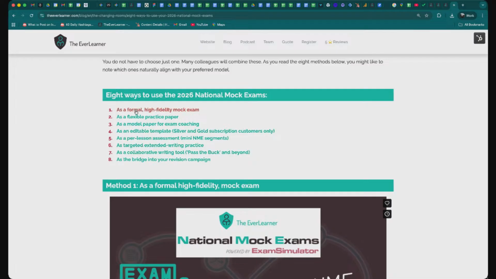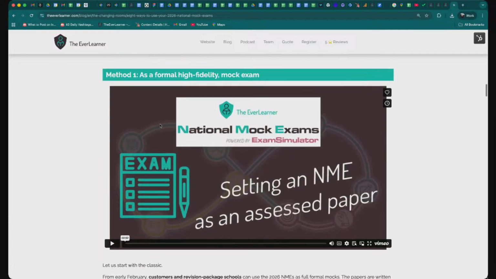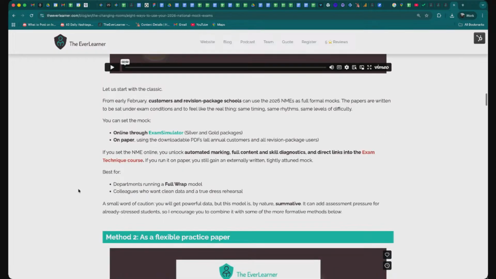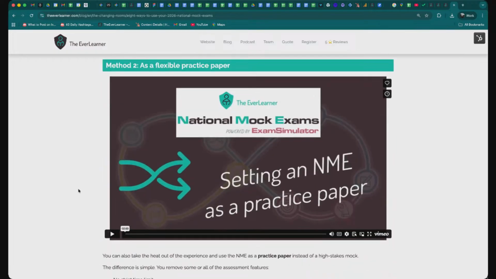As an example, the most fundamental, obvious one is as a formal high fidelity mock exam. But you've also got as a flexible practice paper, as a model paper for exam coaching, as an editable template, as per lesson assessment, as targeted extended writing, as collaborative writing, as the bridge into your revision campaign. So these are 8 ways, and those 8 ways are all detailed below, including a video by me, so you can go and get stuck into that.